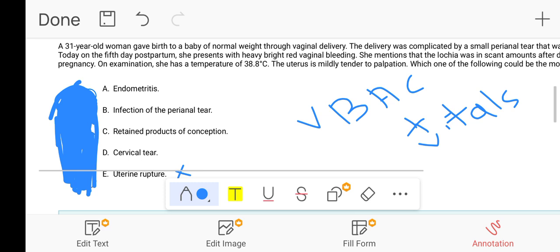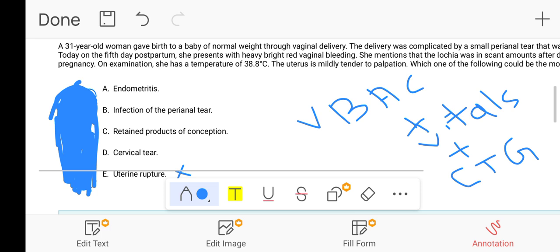with this scenario. Along with this, always remember, in case the patient has not delivered yet, CTG will be the first finding which will be disturbed in the VBAC scenario, in the uterine rupture scenario. So this is not the case of uterine rupture. So we will not at all pick this option. Easily we can rule this out.